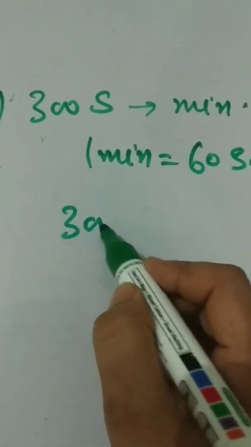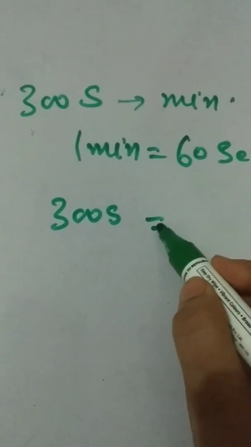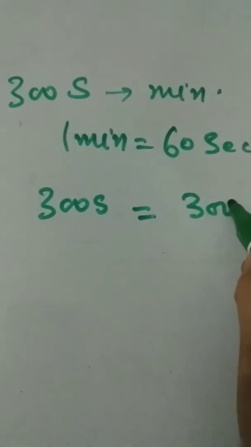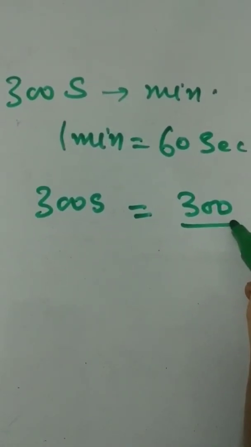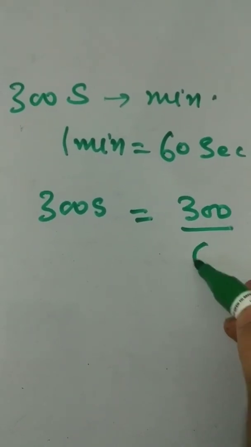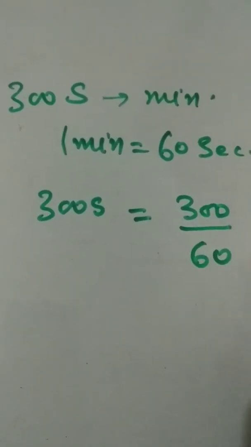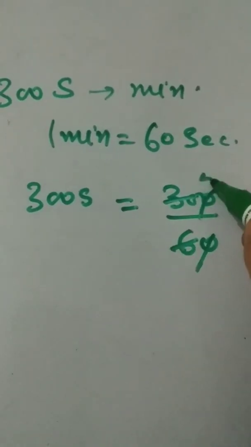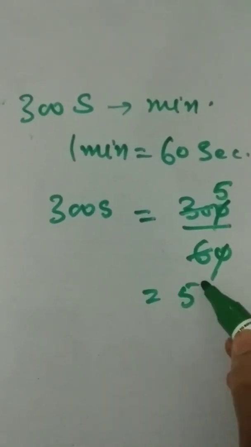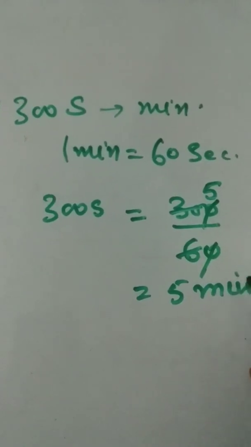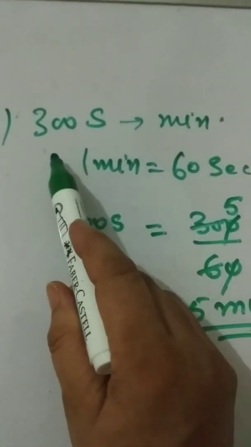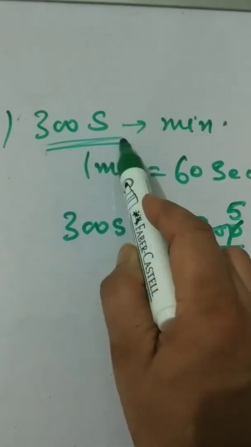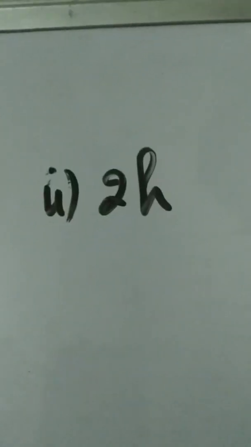Then 300 seconds will be equal to 300 by 60. Cut the zero. Read the table of 6. We get 5 minutes. In this way, we convert 300 seconds into minutes.